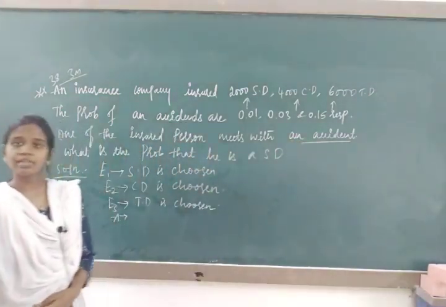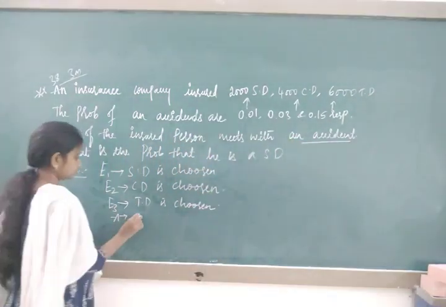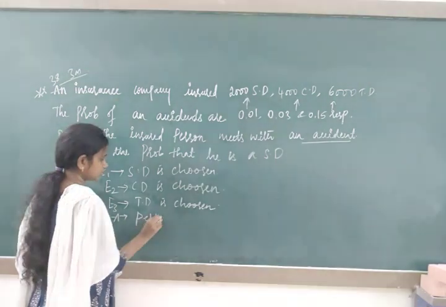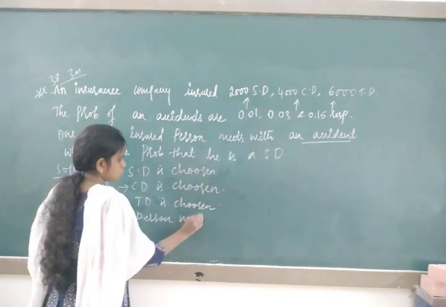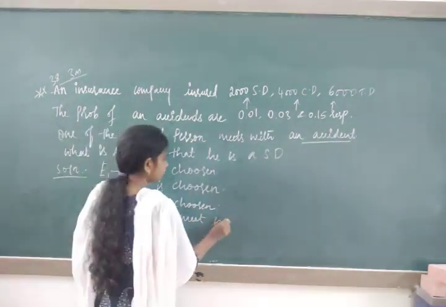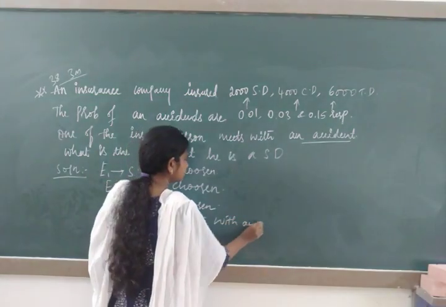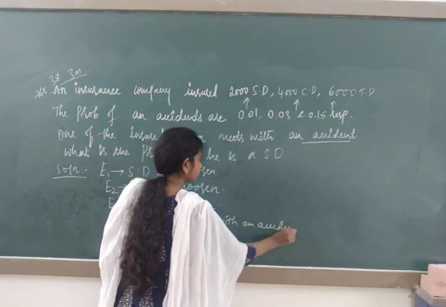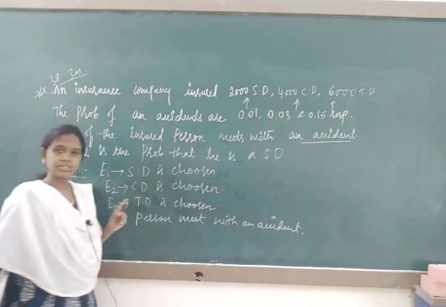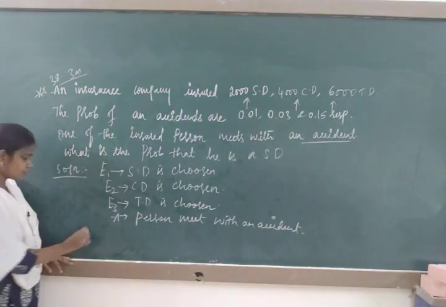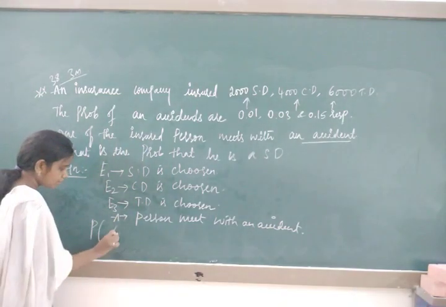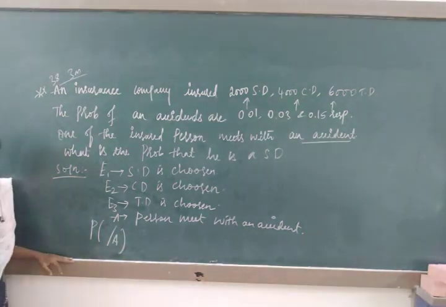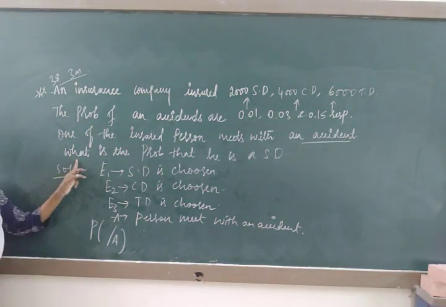The person met with an accident. This event exists, because of that you write P of E1 given A. The accident event exists.